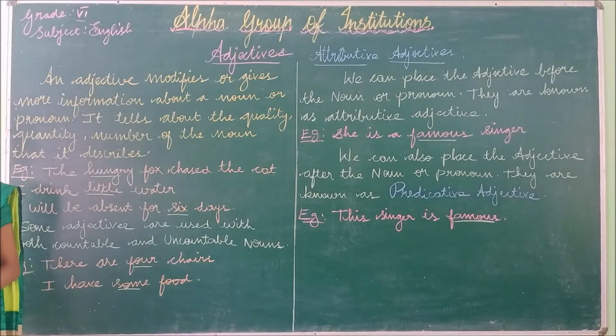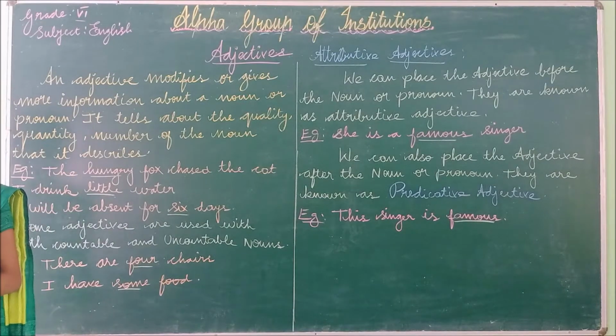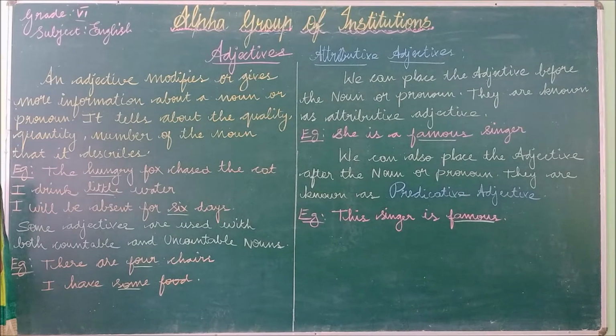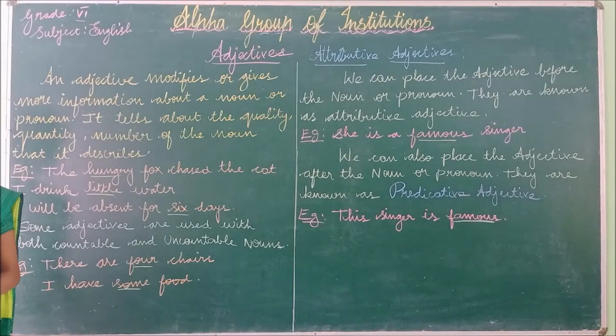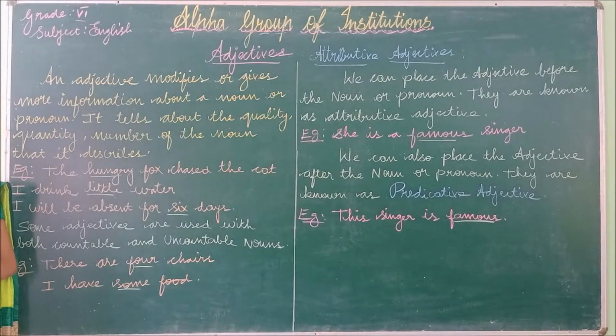So what is meant by countable and uncountable noun? Countable noun means we are able to count them and uncountable noun means we are not able to count them. Okay. Look at the example. There are 4 chairs. I have some food. There are 4 chairs. Can you count the chairs? Yes, definitely we can count the chairs.